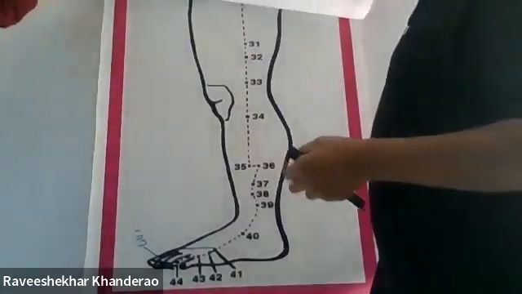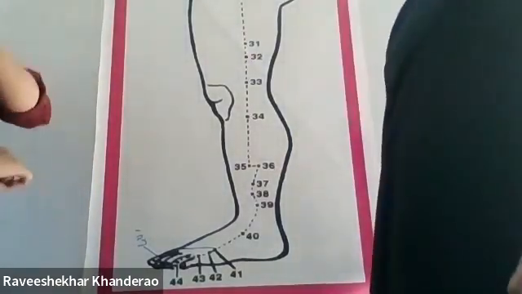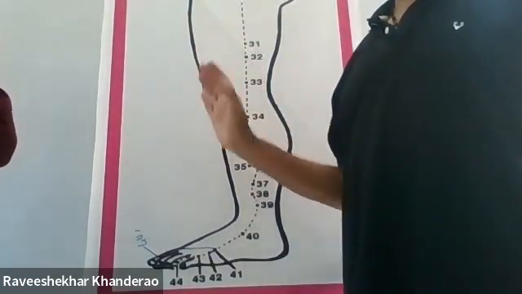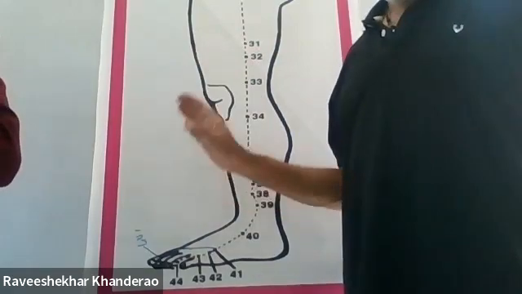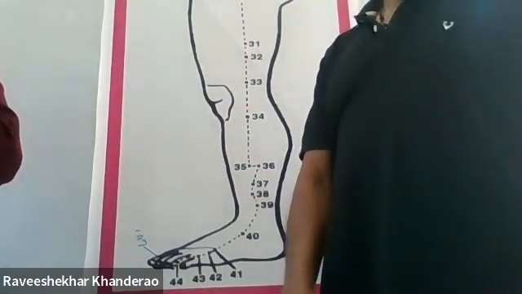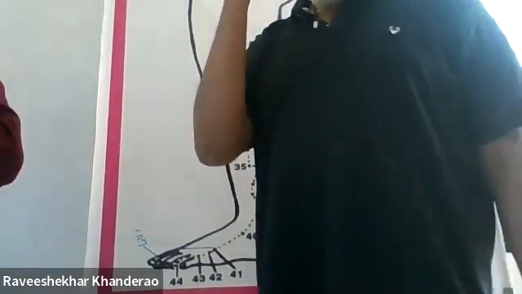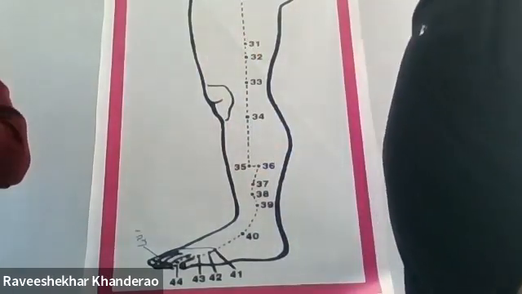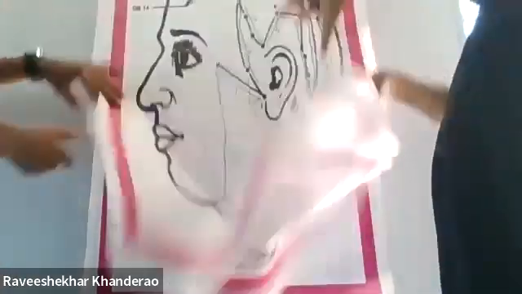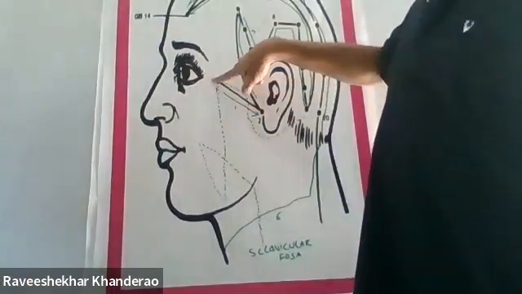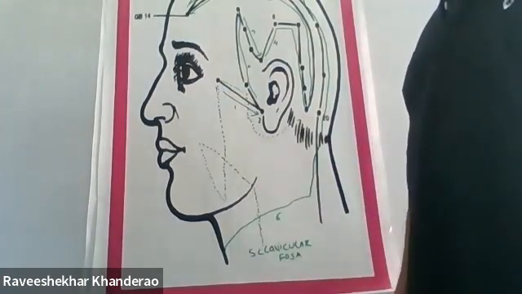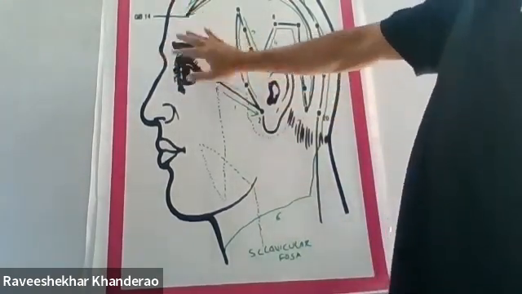So all the points which are there on the external path of the meridian can be used as local and distal points to treat the diseases of those organs. Like GB41 can be used to reduce the blood pressure in the eyes, because the gallbladder meridian starts at the outer canthus, and that is why GB41 is taken as a distal point to treat eye diseases or eye problems.